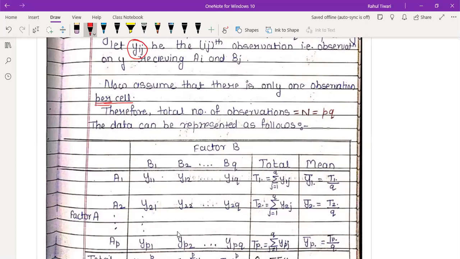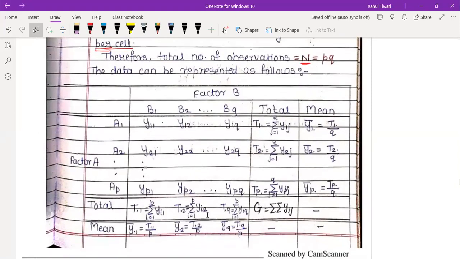So, assuming one observation per cell, the total number of observations becomes capital N, which you call P into Q. When you multiply the number of levels P into the number of levels Q, you will get the total number of observations. Very, very important, you should know this to get the number of observations. So your table will look like this.